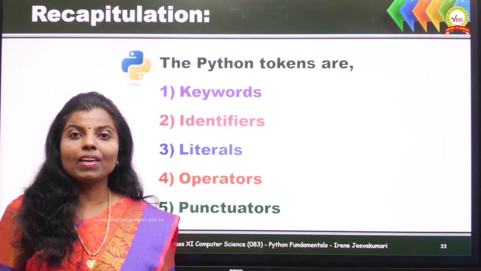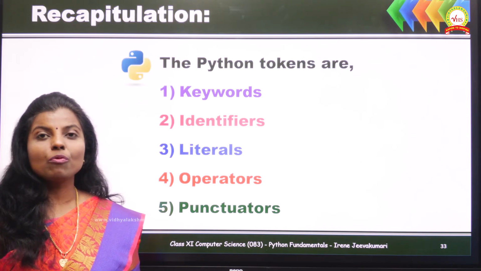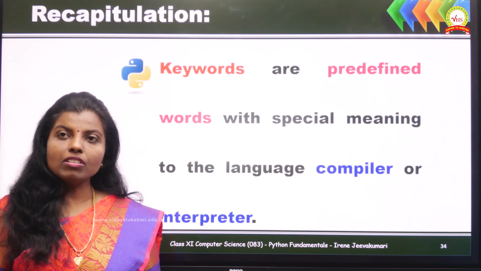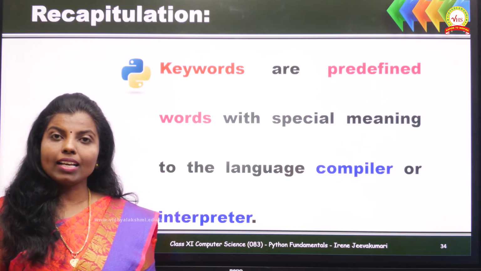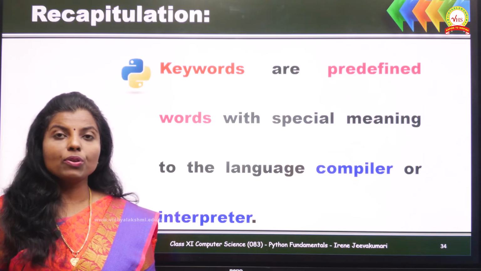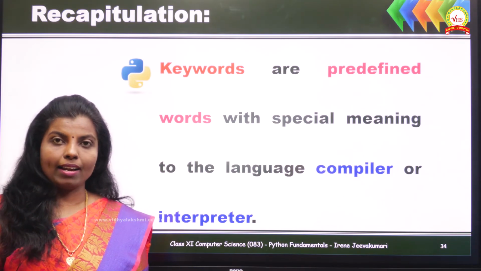In this session, we have learned about the first token, keyword. Let us see what a keyword is. Keywords are the predefined words with a special meaning to the language compiler or interpreter. Keywords must be used only for those special purposes. They must not be used as a normal identifier.